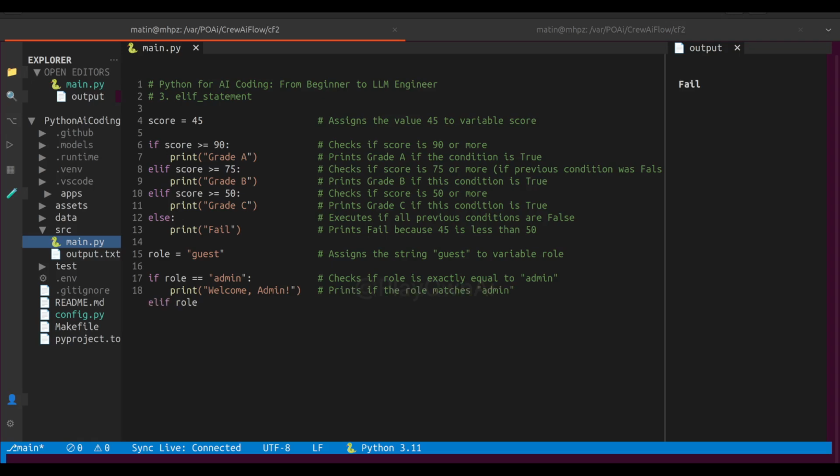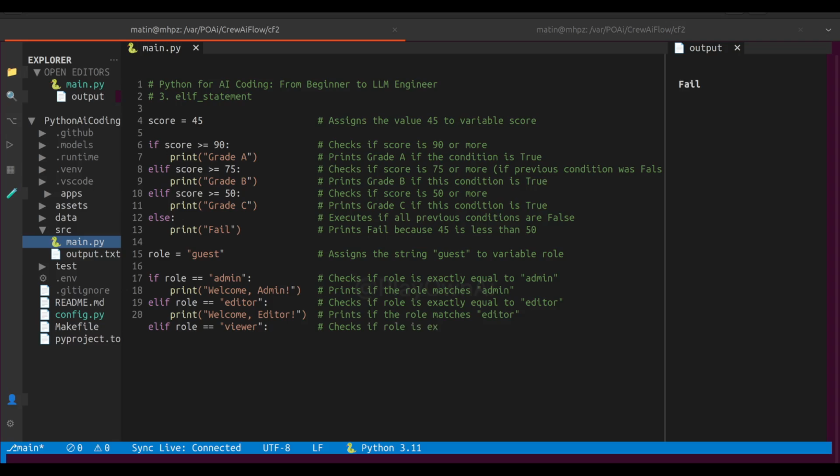Now let's check for another valid role, viewer. Type elif role double equals, inside double quotes, viewer, colon. Then indent and type print, inside double quotes, welcome viewer. Finally, let's write the else block, which will run when the role doesn't match any known type. Type else colon. Then indent and type print, inside double quotes, unknown role.